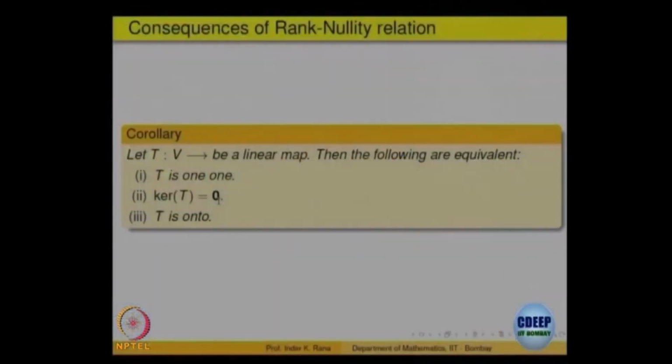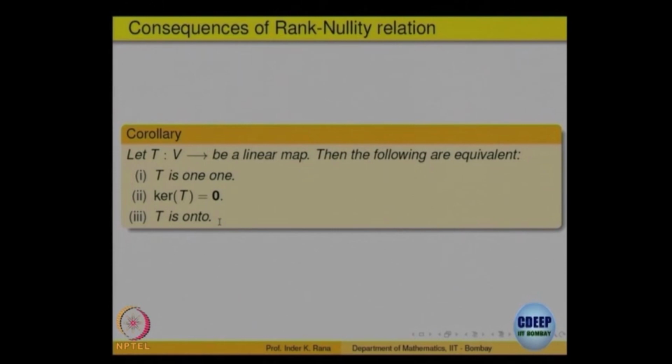But for a linear transformation, it is very nice that if it is 1-1, that is the same as saying the kernel is equal to 0, and that is the same as saying T is onto. So, a linear transformation, if it is 1-1, must also be onto. It cannot have only one of the properties. Let us see a proof of that.